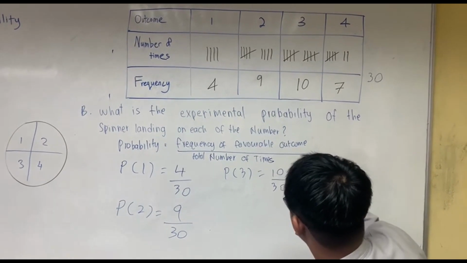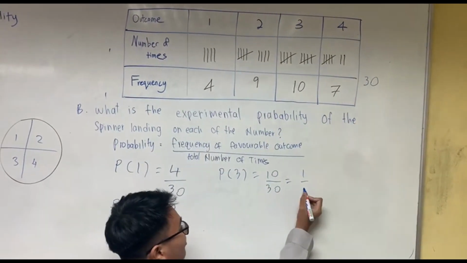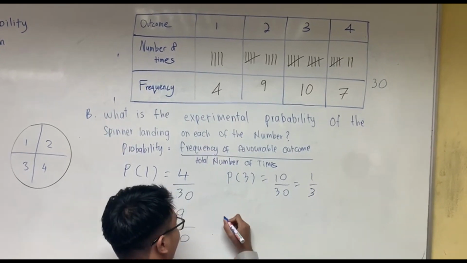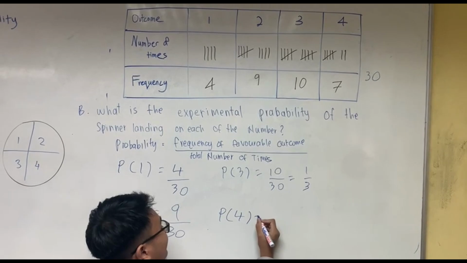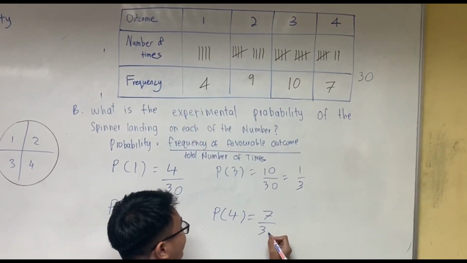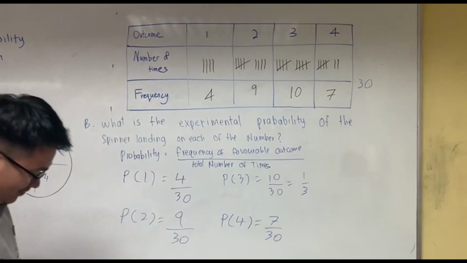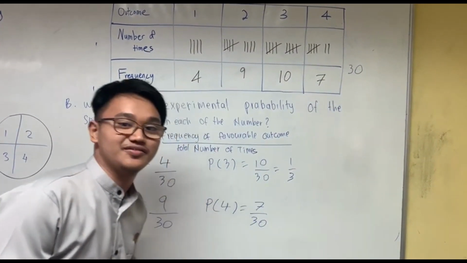We simplify it, 1 over 3. P4, we get 7 out of 30. That's it for experimental probability.